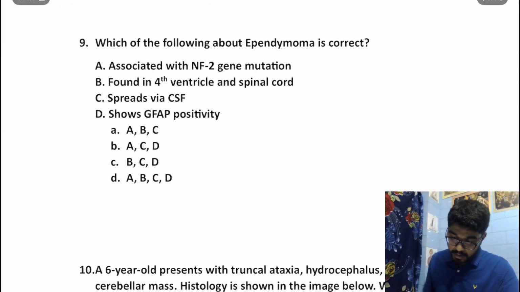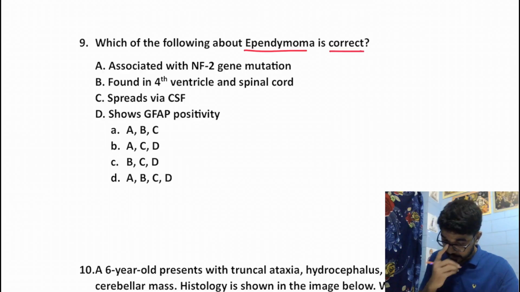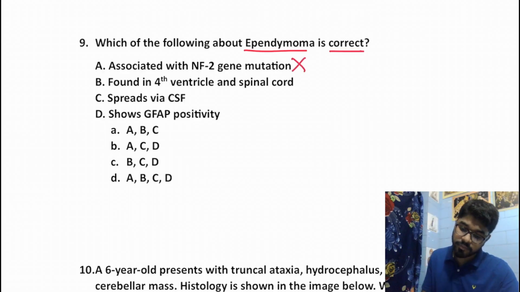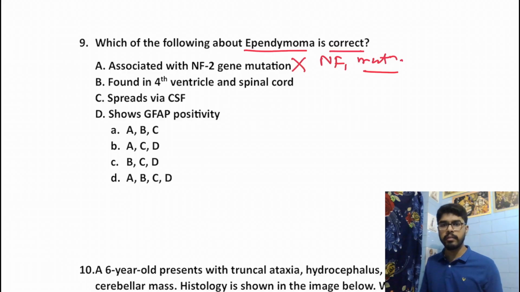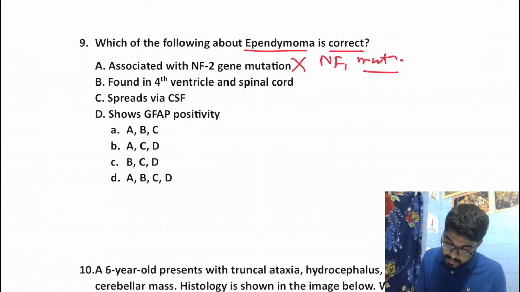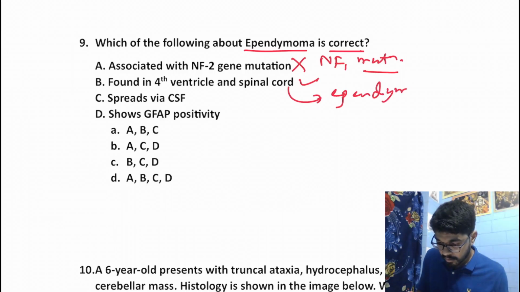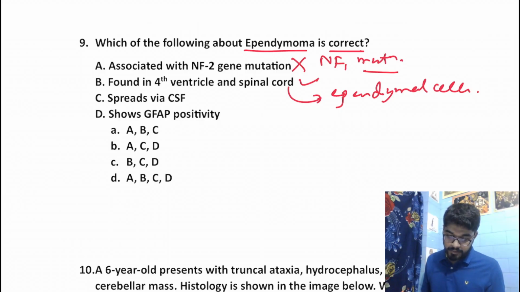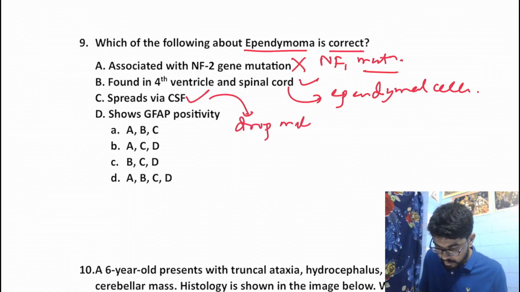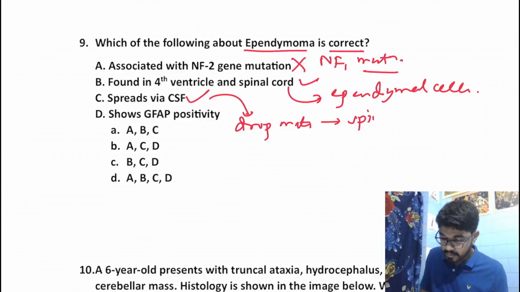Which of the following about ependymoma is correct? Associated with NF2 mutation, that's a false statement. It is associated with NF1 mutation. Very rarely might it be associated with NF2, but I would consider option A to be incorrect. Found in the fourth ventricle and spinal cord, that's a true statement. It arises from the ependymal cells. Spreads via CSF. Yes, that is also a true statement. This is known as drop metastasis, drop mets via CSF to the spinal cord.